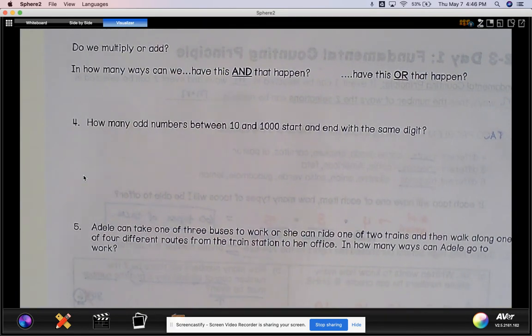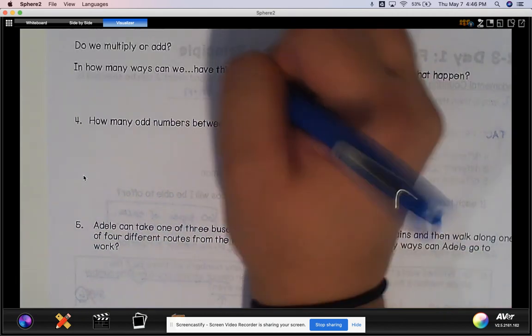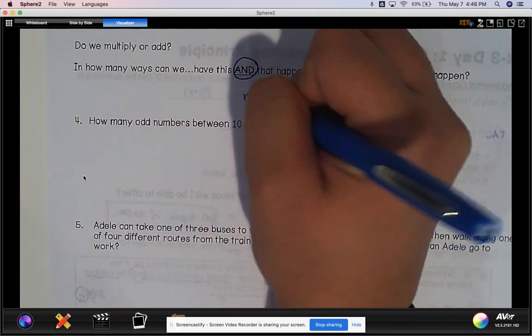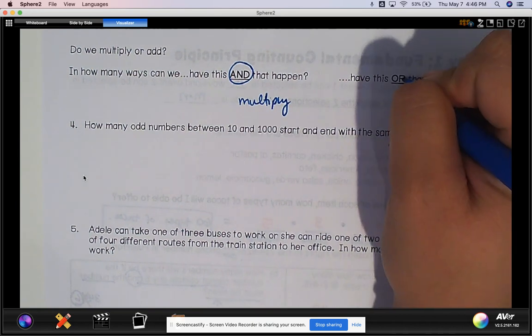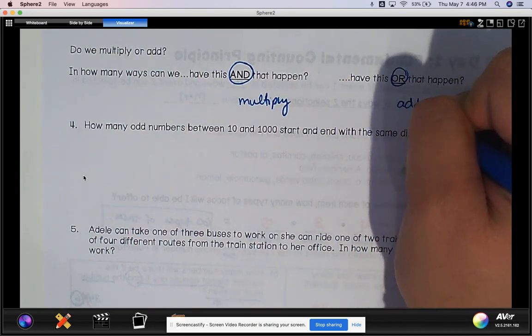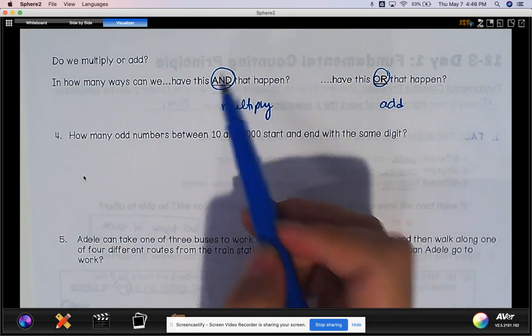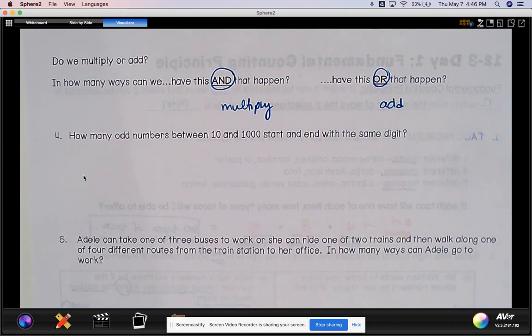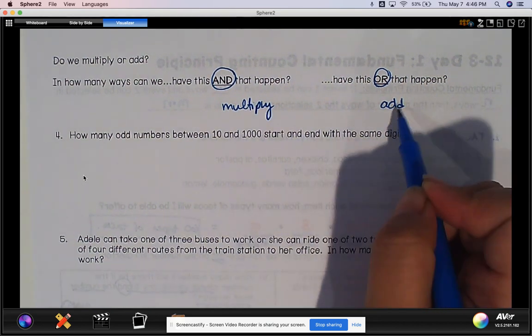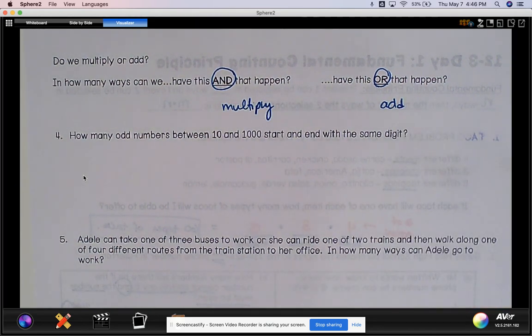Okay, so again, when we have the word and, it means multiply. Or means you're going to add. It kind of reminds me of the probability of this and that happening means I multiply. And then or we usually have addition and subtraction. But in this case, and means multiply, or means add.